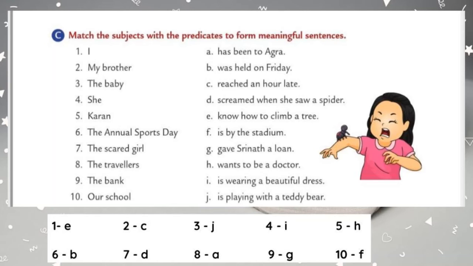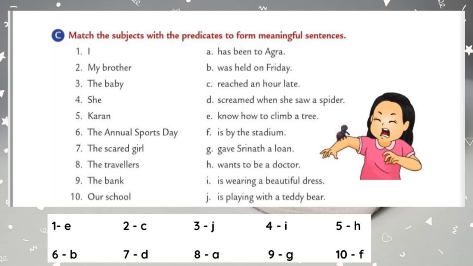Let's move to the fourth one, she. So which is the correct predicate for the subject she? She is wearing a beautiful dress. So this is the correct answer. First of all, you have to match with all the predicates. Then only you can easily find which one is correct for the given subject. So she is wearing a beautiful dress. So write the number 4 near to the word dress.